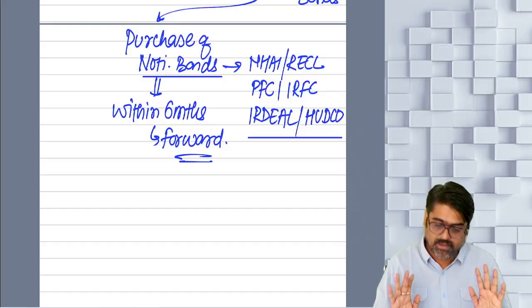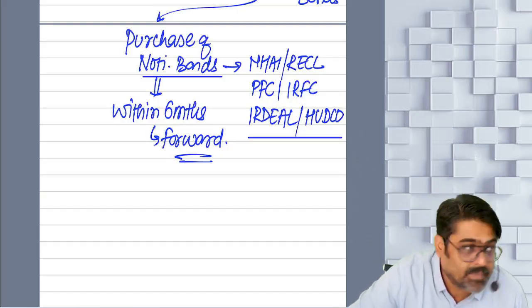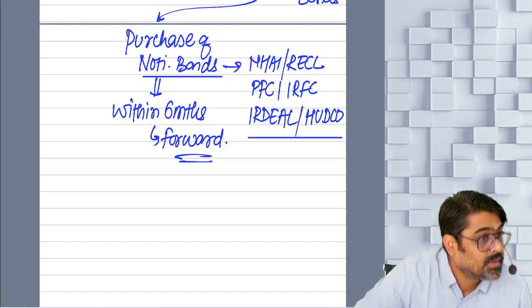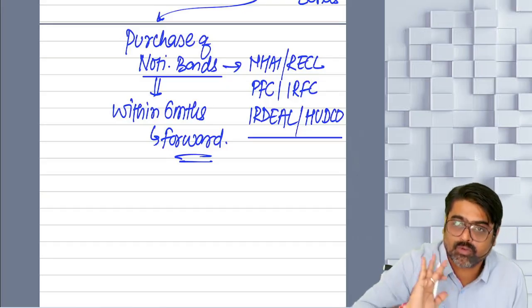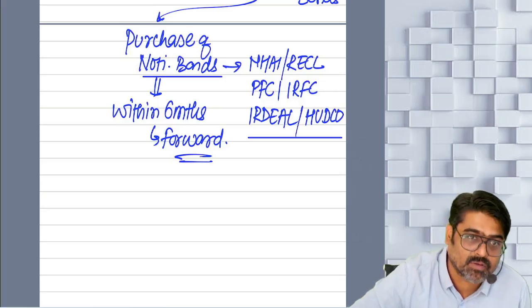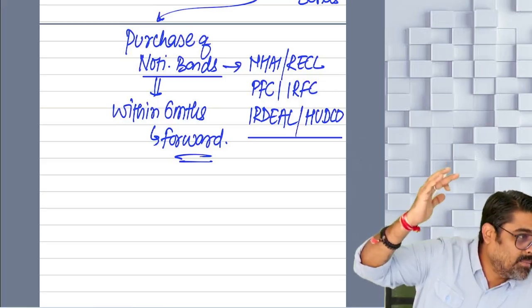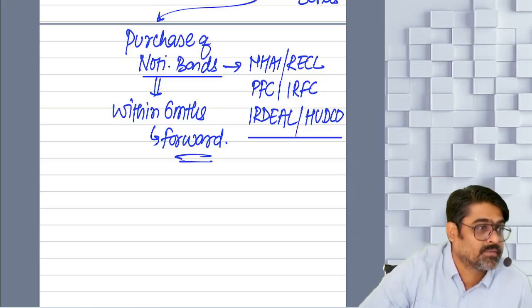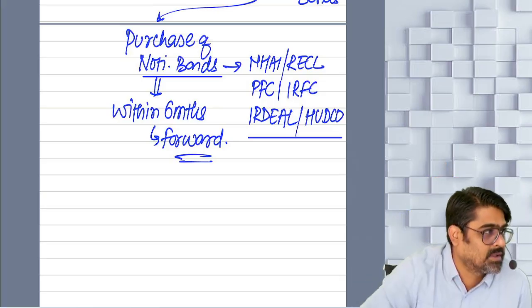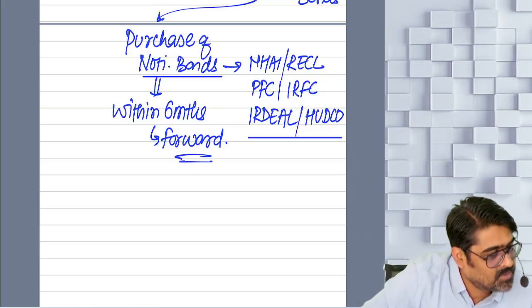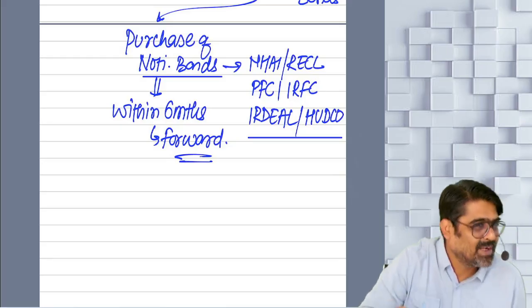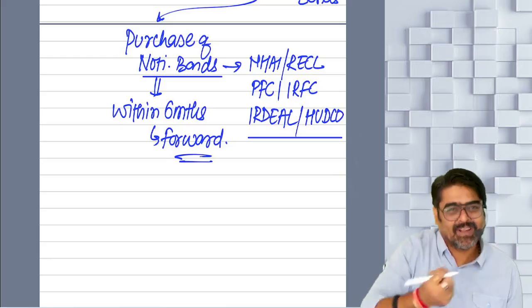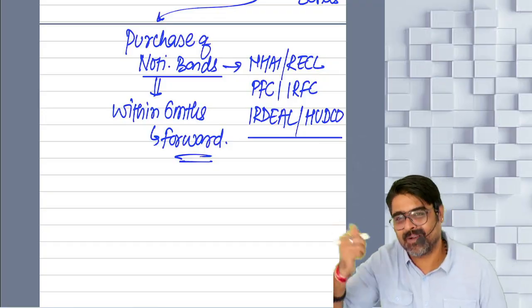Getting my point? So, within 6 months forward means date of transfer, after that, 6 months. Within that 6 months, you are supposed to purchase the bonds. Is 6 months a big duration or a small duration? The duration is small. Don't expect us to give you the benefit of CGD here. You will deposit the amount in CGD, then you will withdraw, and then from that you will buy the bonds.